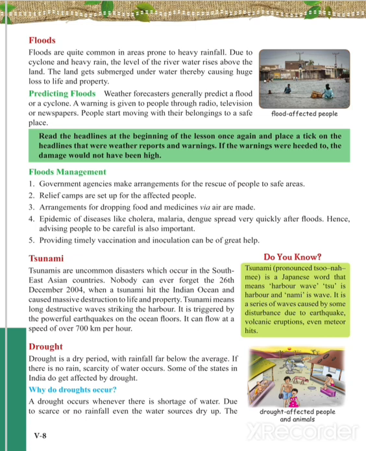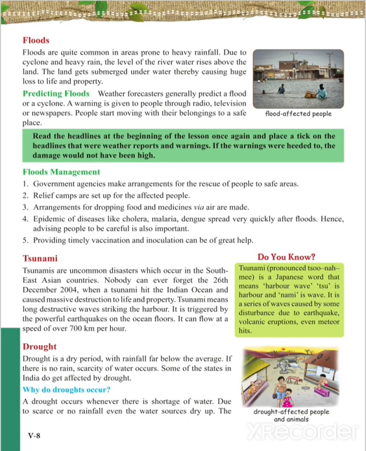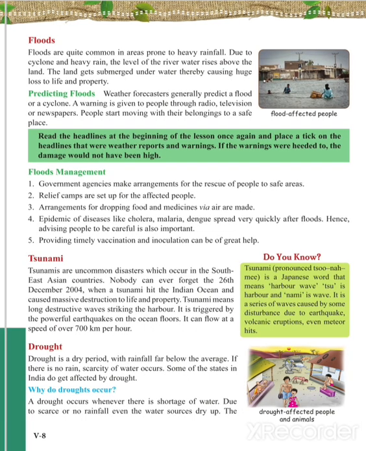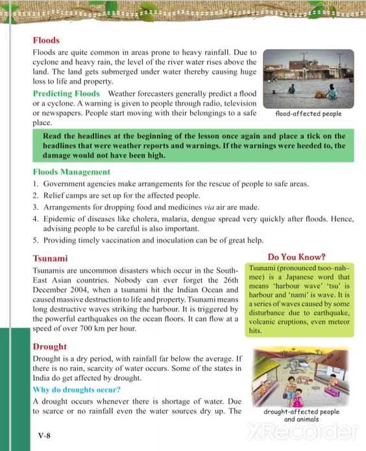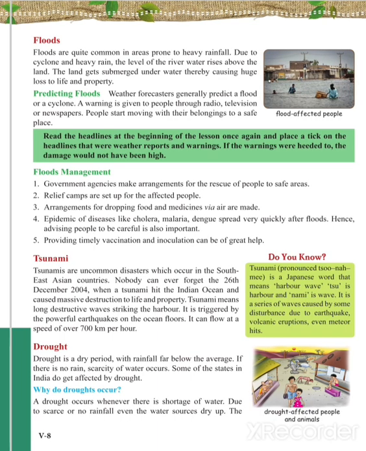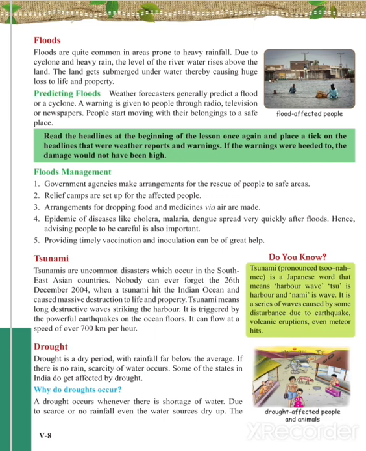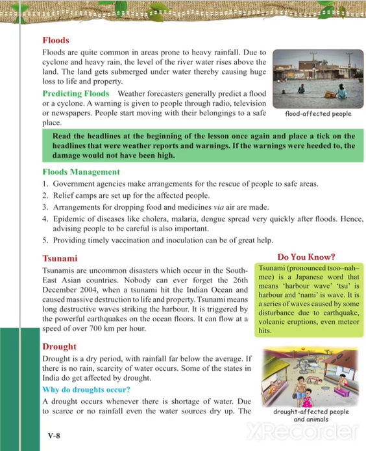Now, what does drought affect? Water sources dry up completely. Wind erosion takes place. What is wind erosion? As there is no water on the earth, the soil starts moving with the wind, which we call wind erosion. Due to a dip in the ground level, people do not get water in their taps. Farmers do not get water to irrigate the fields.